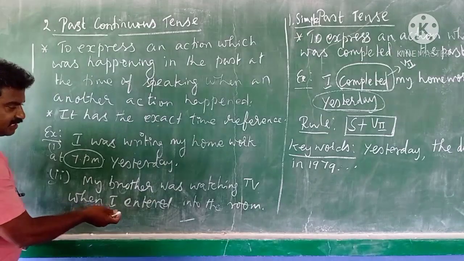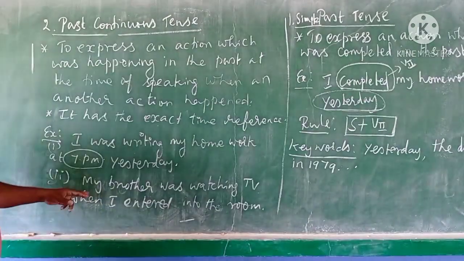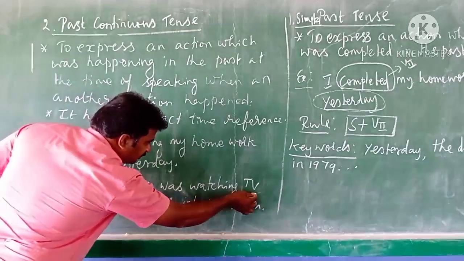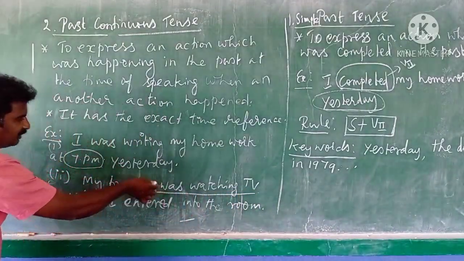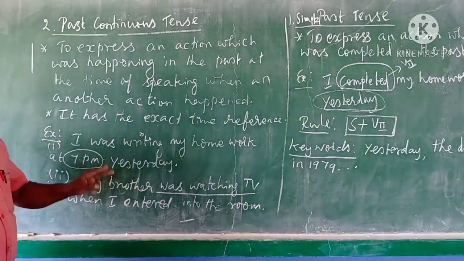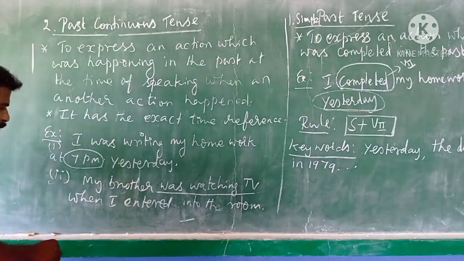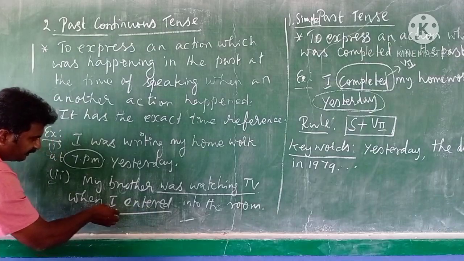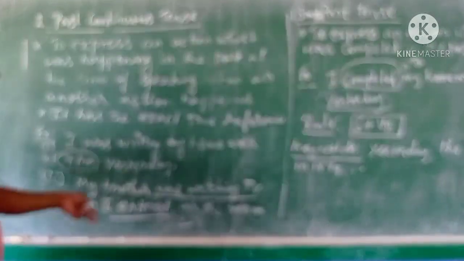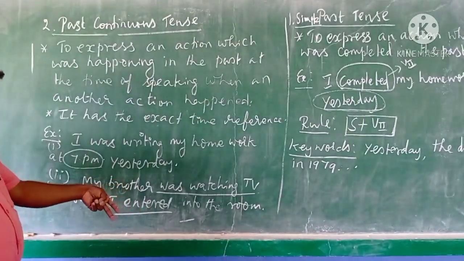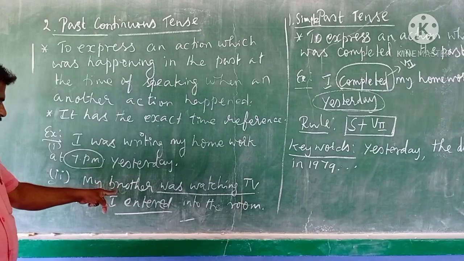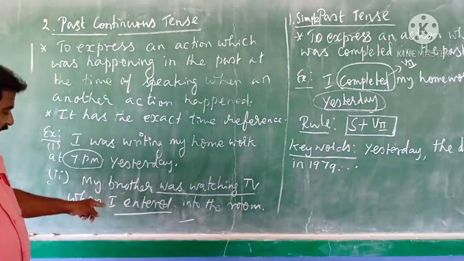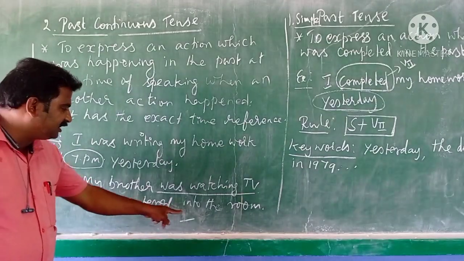See, in this sentence, there are two actions. In this sentence, how many actions were there? There are two actions. My brother was watching TV. This is one action. What's another action? When I entered. My brother was watching TV when I entered into the room.